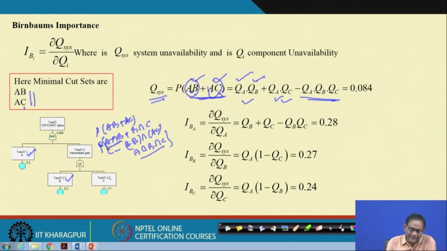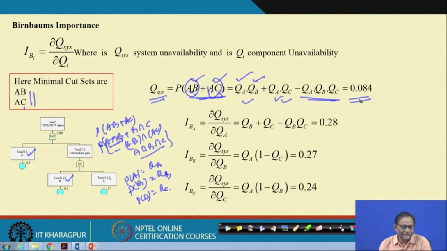So, then here A and B are independent, PA into PB, and now PA is the probability that component A is unavailable, that is QA, PB is the probability that component B is unavailable, that is QB, and the probability of C is QC. So, in that sense, this is your system level failure probability, it is known. Now, we will use this equation. So, our equation is QS equal to this.